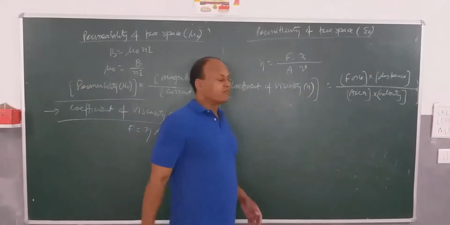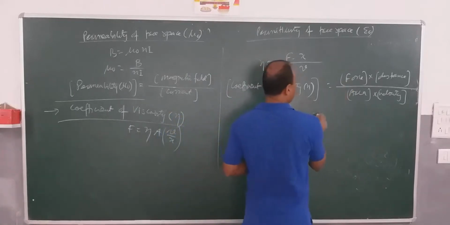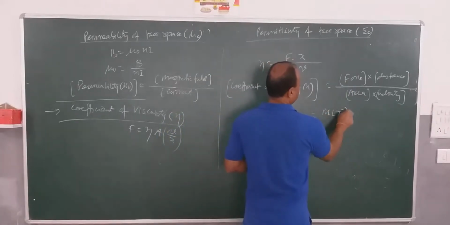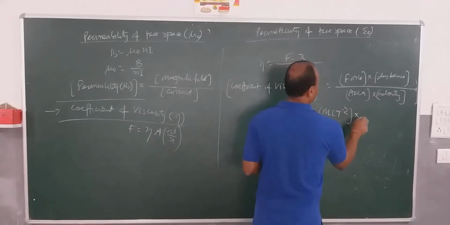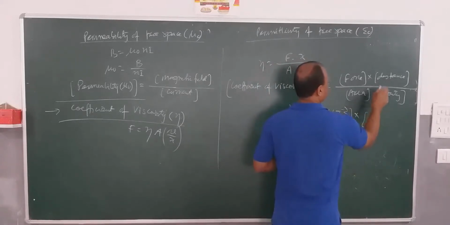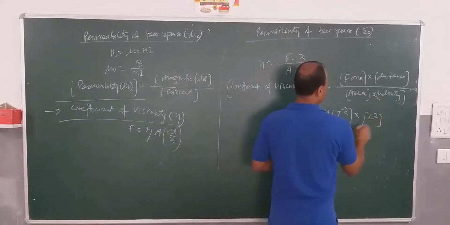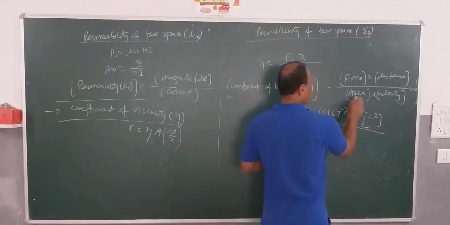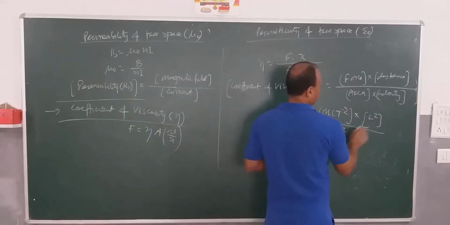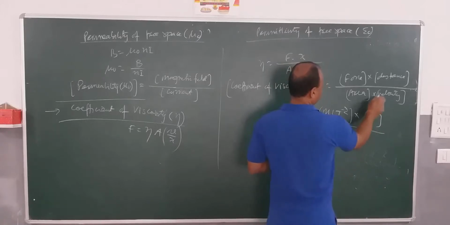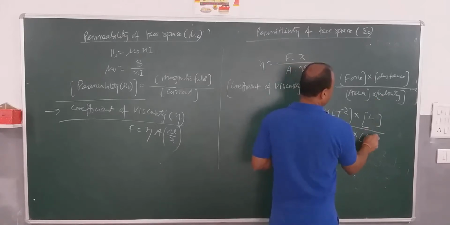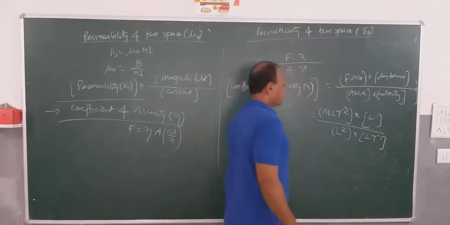Let's put in the dimensional formulas. Force is M L T to the power minus 2. Distance is L. Area is L square. Velocity is L T to the power minus 1.